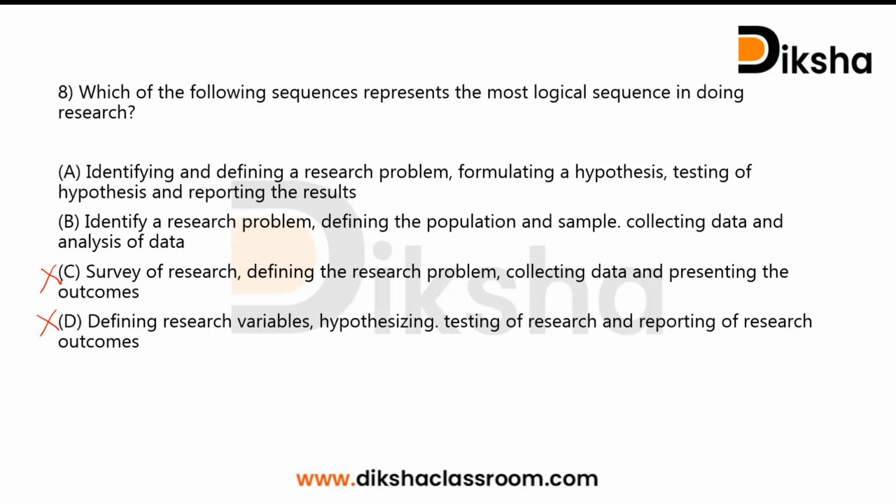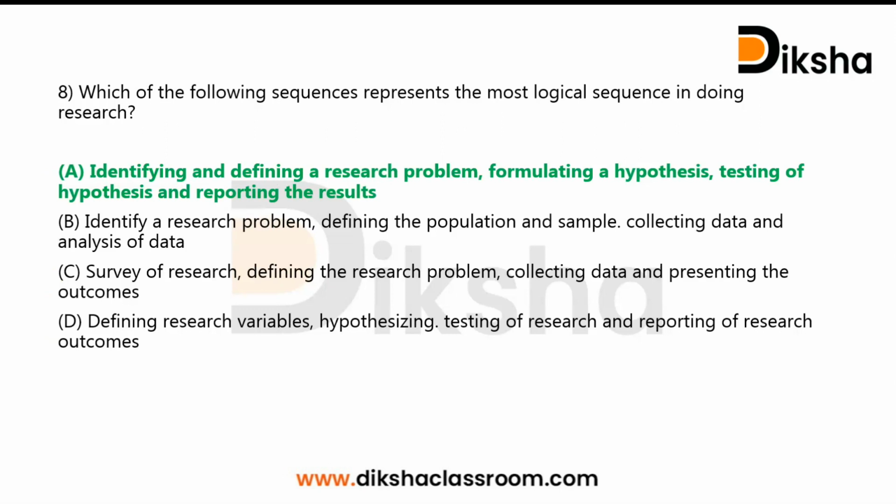So as per this format of steps of doing research, option A comprises the correct sequence of steps in research. Because firstly, we will identify a research problem and then we will define it. Then we will test the hypothesis by doing data collection and using appropriate statistical techniques to analyze the data, and we'll be reporting this result of the data analysis by discussion method. Then we'll be summarizing things. So option A comprises all stages of research process than option B. So we can choose option A as the right answer.